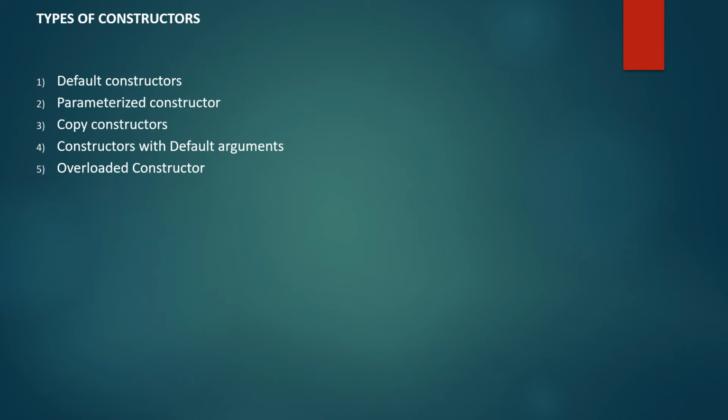Now we will see the types of constructor. In total we have five types: default constructor, parameterized constructor, copy constructor, constructor with default argument, and overloaded constructor.